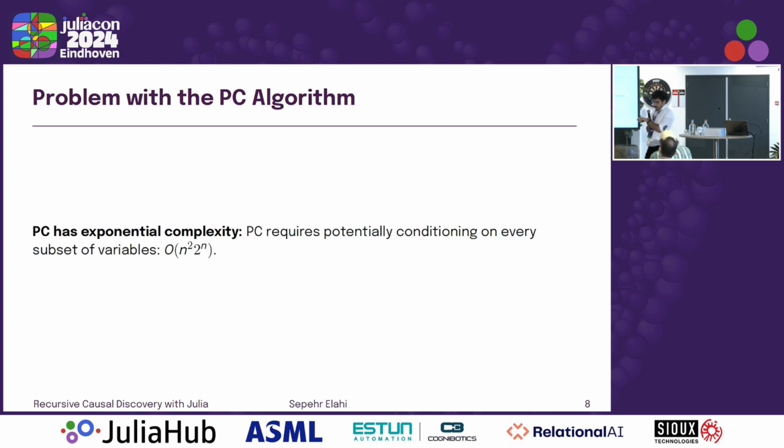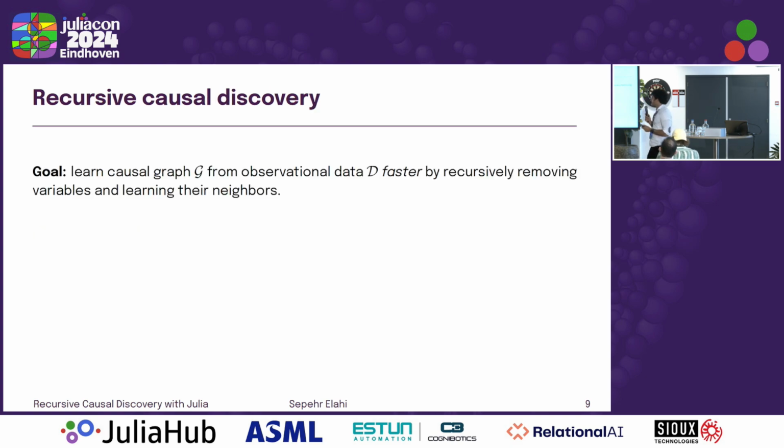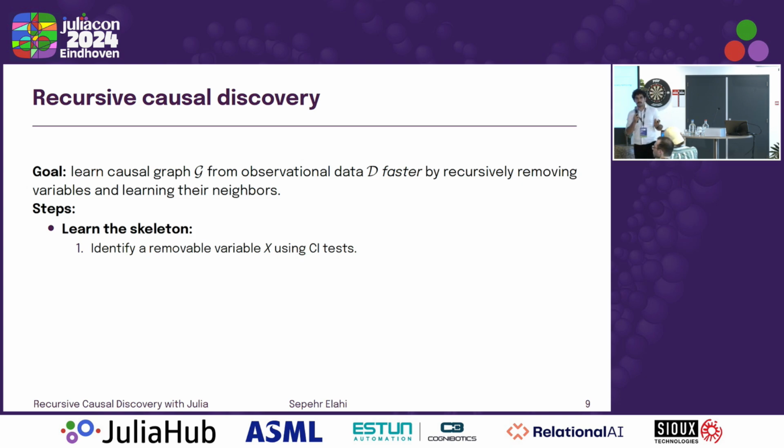And that's where recursive causality comes in. So recursive causal discovery: the idea is to reduce the size of the graph at every iteration of the algorithm and then recursively learn the graph. The way it works is we want to identify what we call a removable variable.